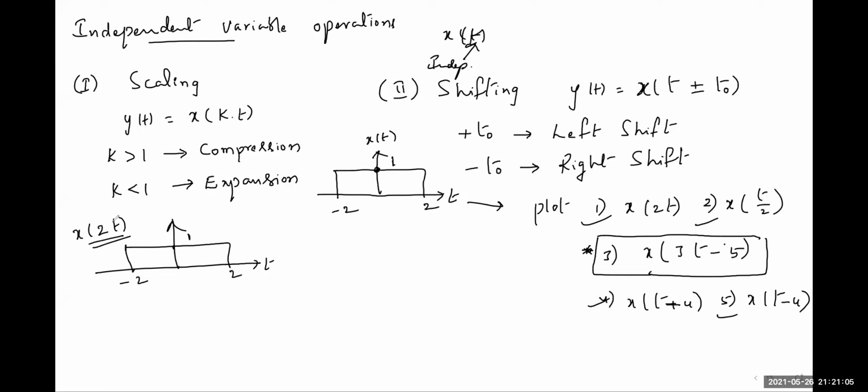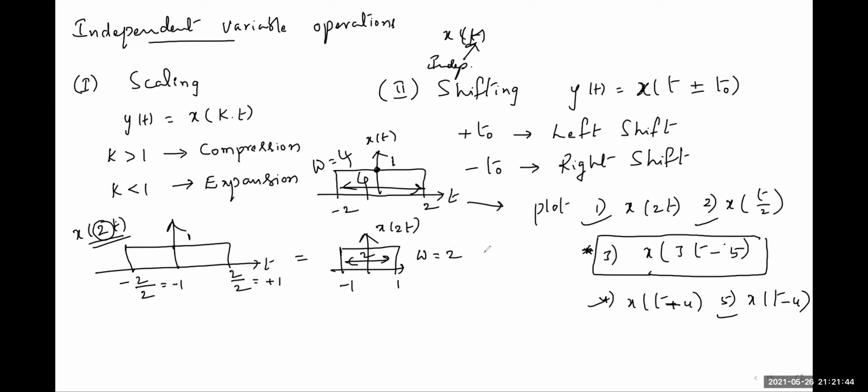To plot x of 2t, here t is multiplied with 2. So I will divide with 2 each and every instant of the signal. So this is equal to -1, this is equal to +1. So the signal I get is -1 to +1. Here the original signal width, if you observe, this is 4. So width is equal to 4 for the signal x of t. Now x of 2t I have plotted. What is the width of this signal? -1 to +1. It is width 2. So compared to 4, 2 is a lesser value.